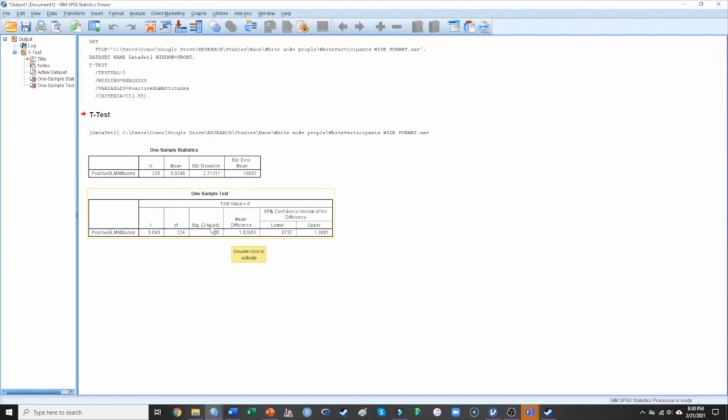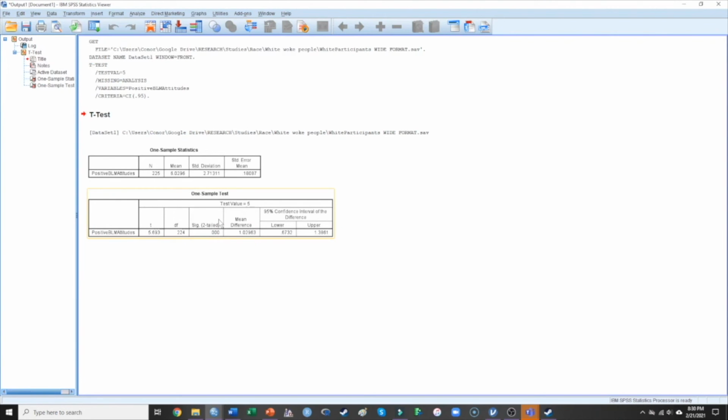Now you might be saying, wait a second, Connor, the p-value is 0.000. Well, a p-value is never going to be exactly 0. In order for it to be exactly 0, we would have had to prove the thing, and we can't prove anything. There's always some room for error, and so at some point down this line of decimals, there's eventually going to be a number. So we never write p is equal to 0.000, we say p is less than 0.001.